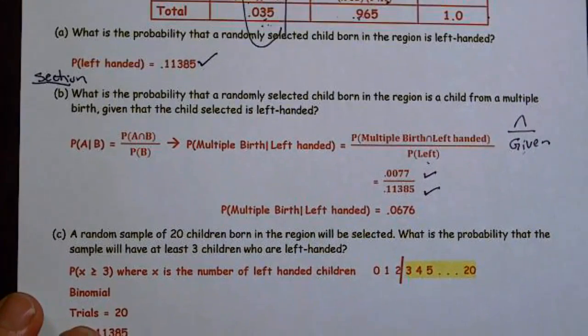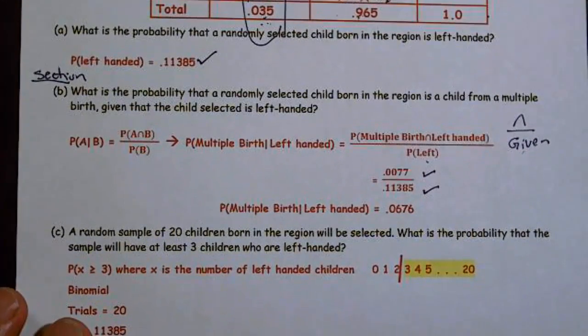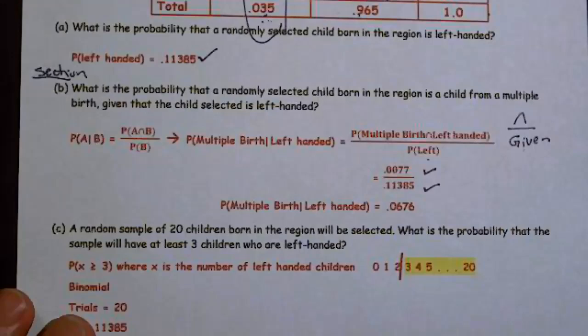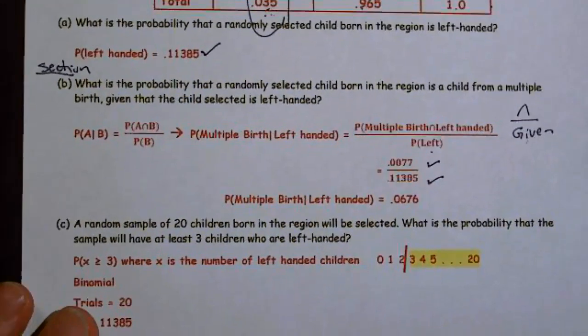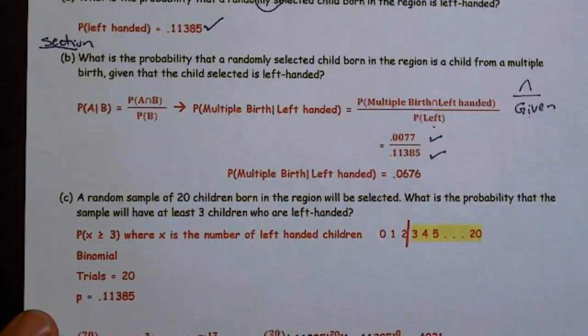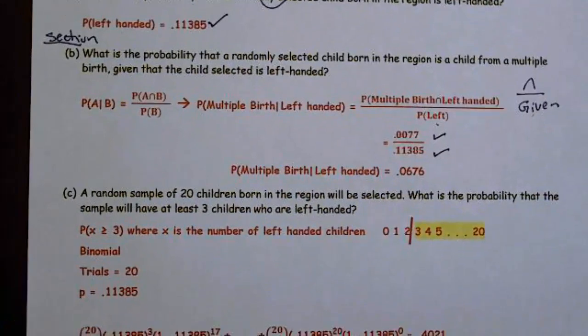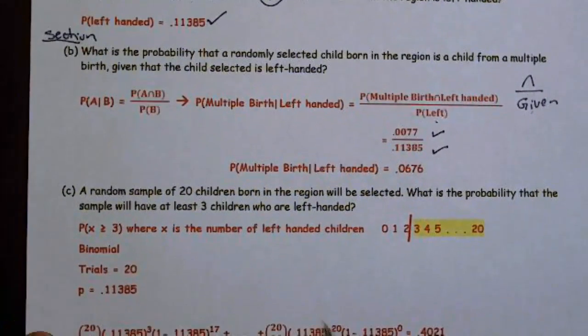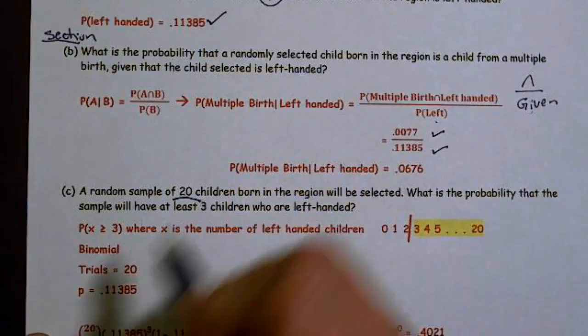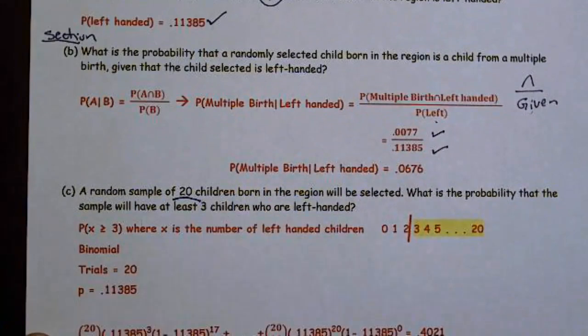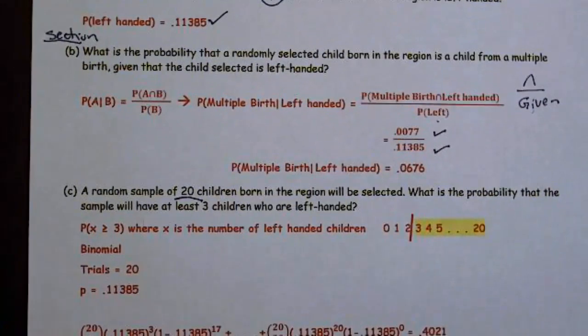Okay, so a random sample of 20 children born in the region will be selected. What's the probability that the sample will have at least 3 who are left-handed? First off, we have a fixed number of trials. As soon as we have a fixed number of trials, I'm thinking it's a binomial. So binomial trials.